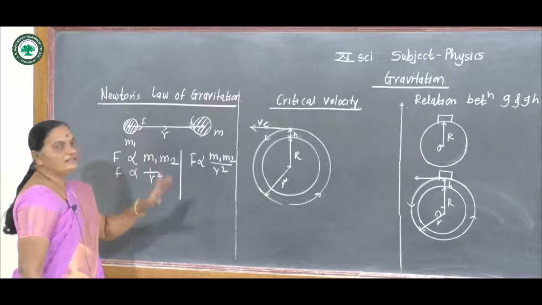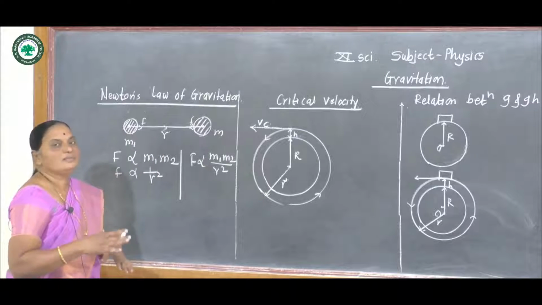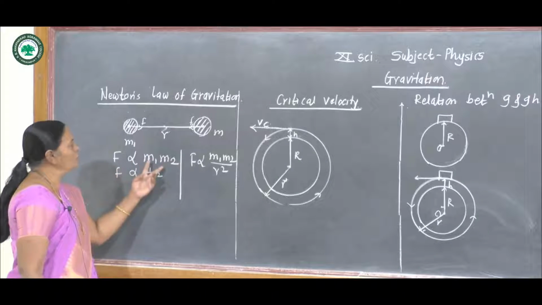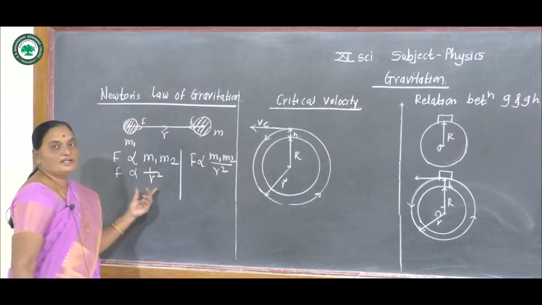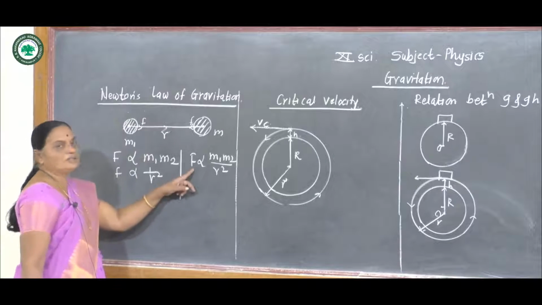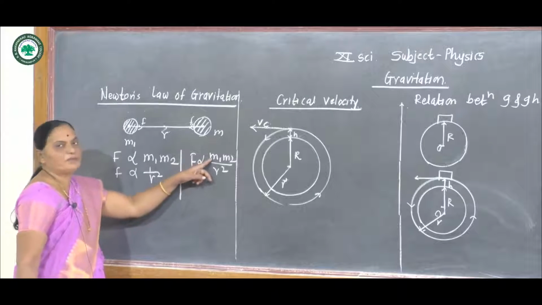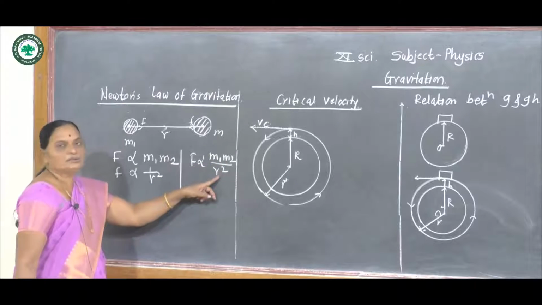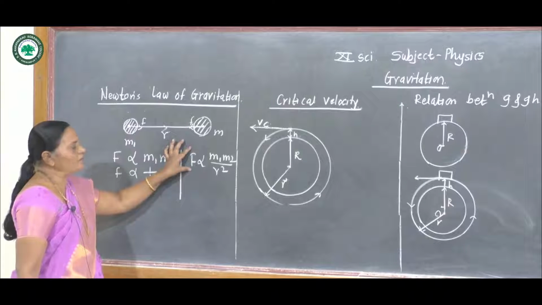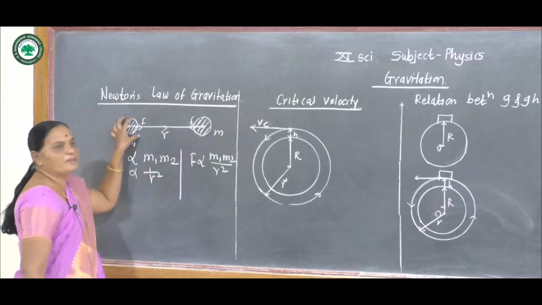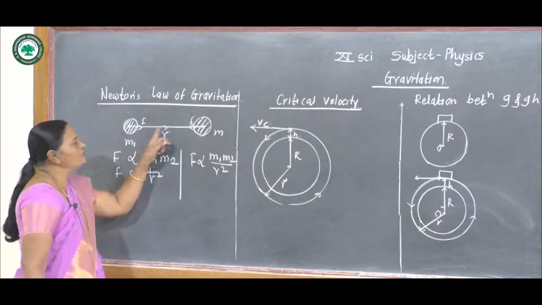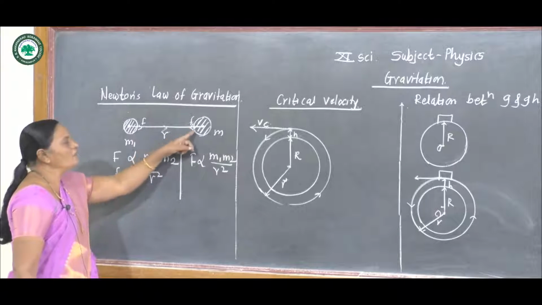Every particle in the universe attracts each other by a force which is the gravitational force, and it is directly proportional to the product of their masses and inversely proportional to the square of the distance between them. Therefore, totally we can write F is directly proportional to m1 m2 divided by r square, where F is the gravitational force of attraction, m1 is the mass of the first particle, m2 is the mass of the second particle, r is the distance between these two particles or between these two objects.